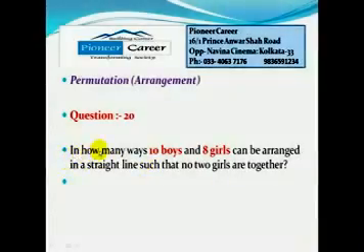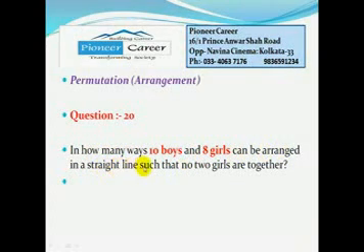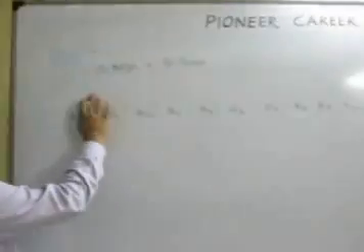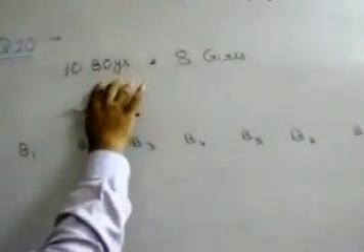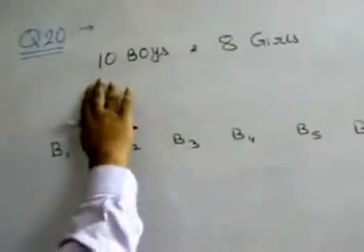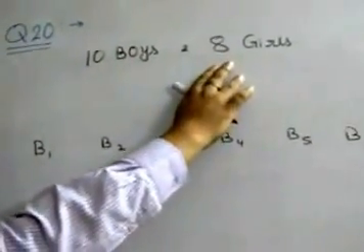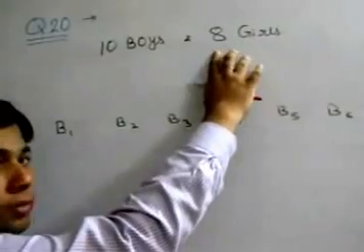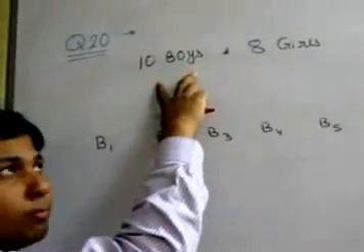Next question is, in how many ways 10 boys and 8 girls can be arranged in a straight line such that no two girls are together? In this question, question number 20, it is given that total number of boys are 10 and total number of girls are 8. In how many ways can we arrange these 18 students such that no two girls are together? So there is some restriction with the girls but no restriction with the boys.